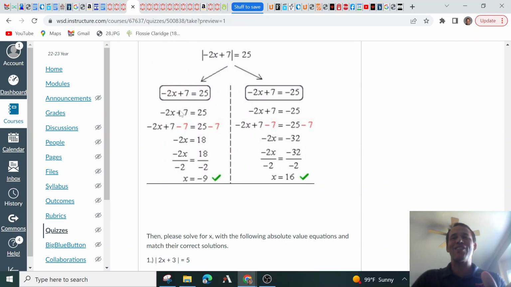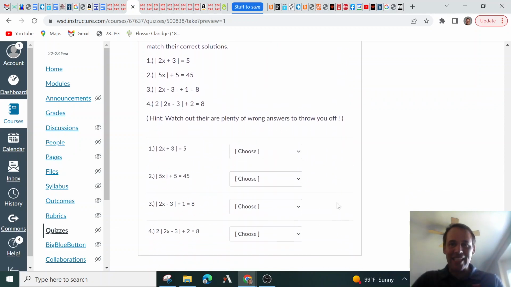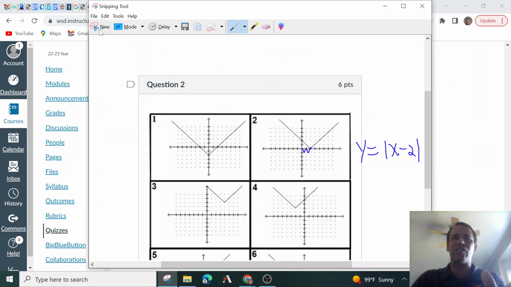So you can see here that you minus 7 to the other side, minus 7 to the other side. And so then you get negative 2x. We minus it to the other side. And we got negative 32. Over here, we've got 25. So we minus that 7 to the other side. So then we have 18. And then divide by negative 2, divided by negative 2. We get x equals negative 9 and 16. And so that's how easy this week is. Super duper easy.